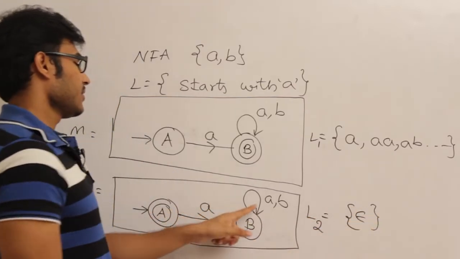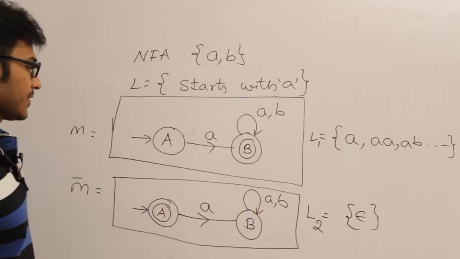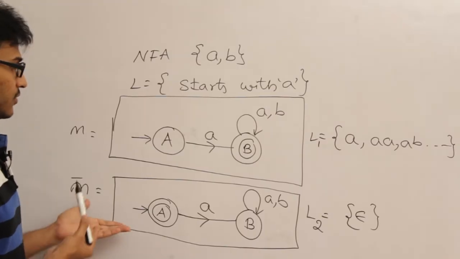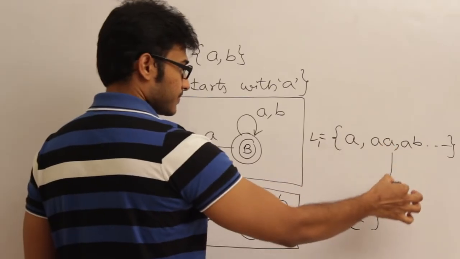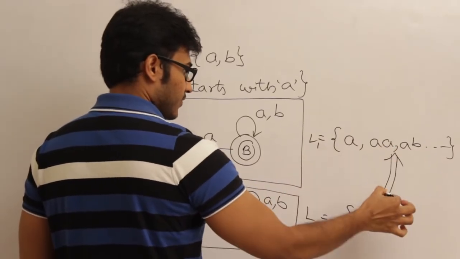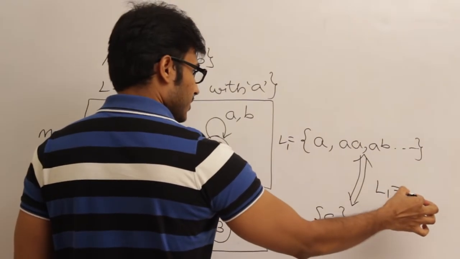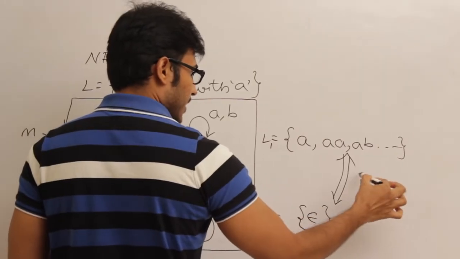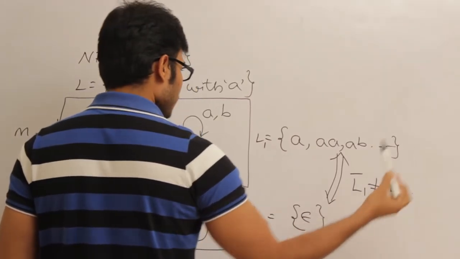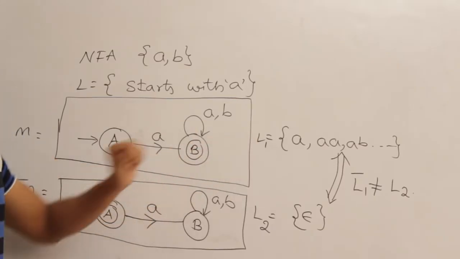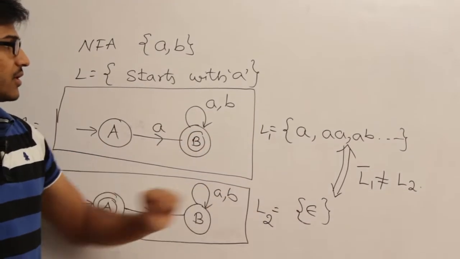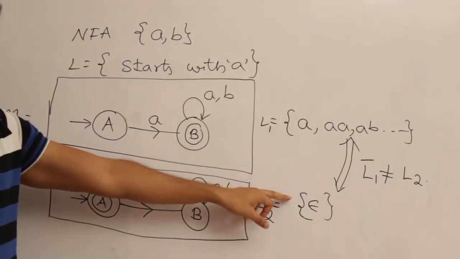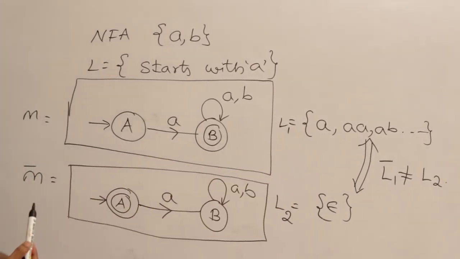If I see a, it goes to the other state and it is not going to accept it, and for b there is no chance that it is going to accept it. So just look at these two. You can find out that L1 complement is not equal to L2. L1 complement should contain epsilon as well as strings starting with b, but L2 only contains epsilon. Where are the strings starting with b?